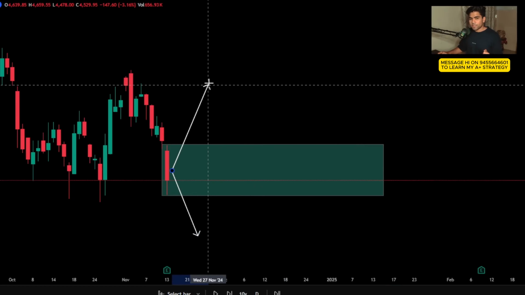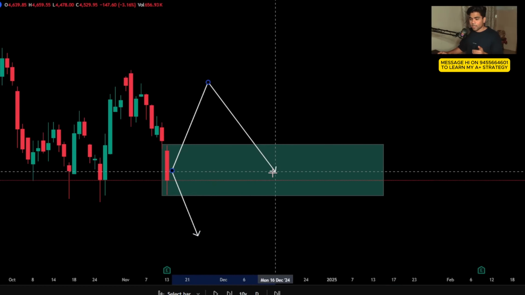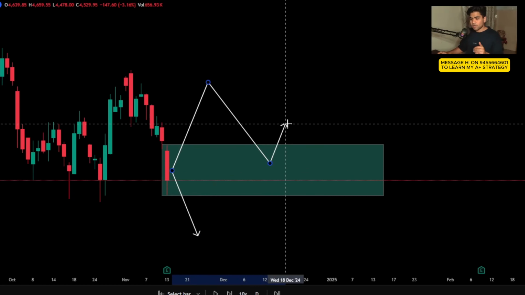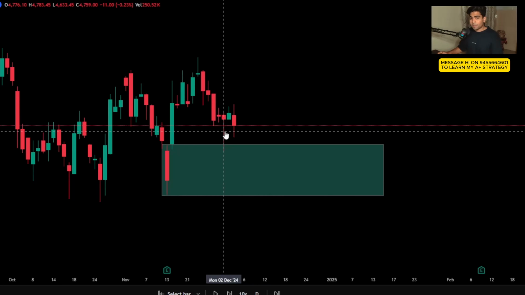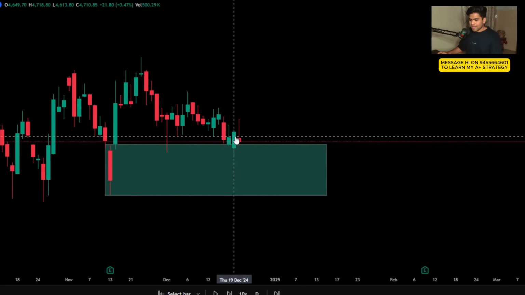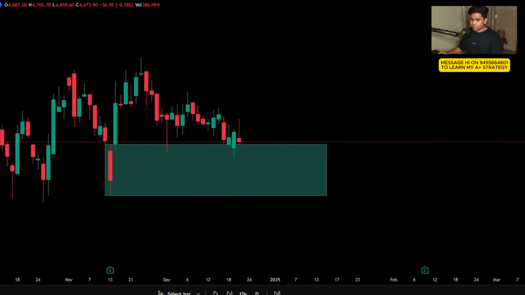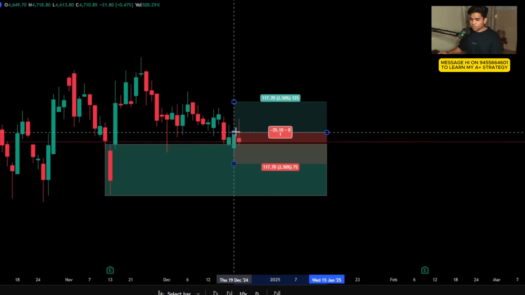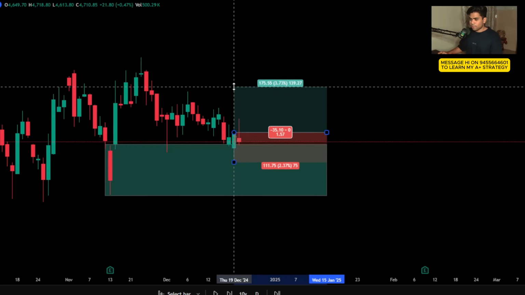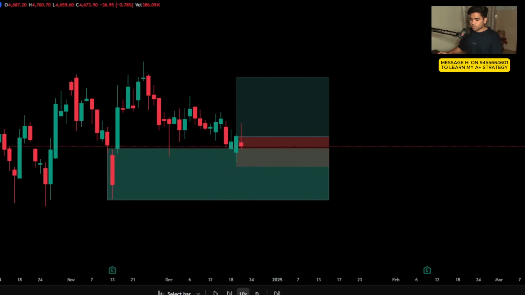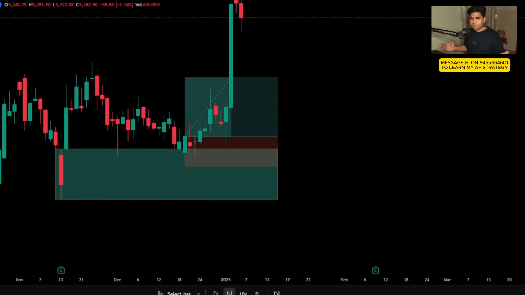If it moves towards the upside, the strategy is activated and we will be waiting for the retest to get a good risk reward ratio. So you guys can see there is a good candle right here, but as I told you, you need to wait for a green candle. So that is our green candle right there inside the retest area. So we'll go with that. We'll keep a stop loss just below that. It's looking like 2.5% or something. 1:2 risk reward ratio. There we go. Let's see. Our target gets completed in this one also.